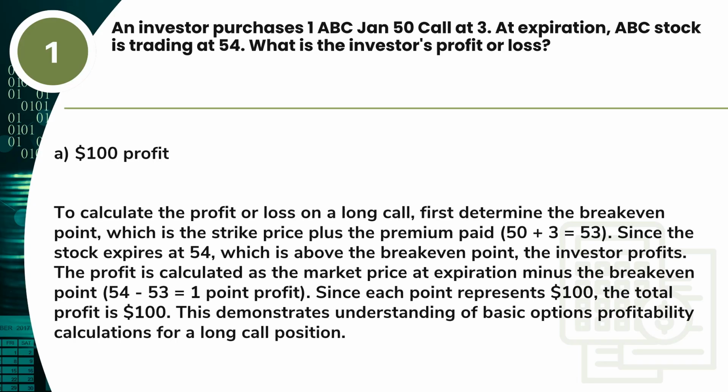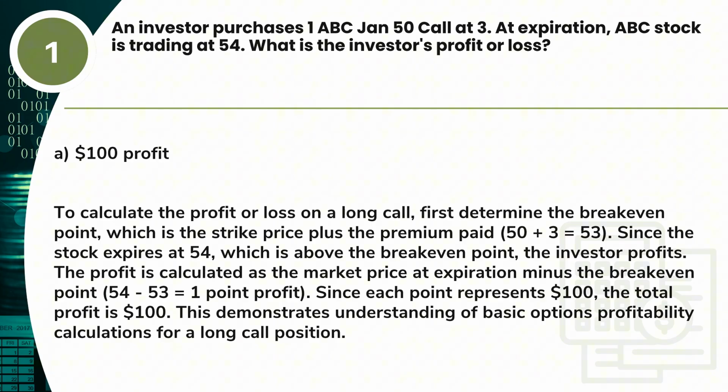Answer. A. $100 profit. To calculate the profit or loss on a long call, first determine the break-even point, which is the strike price plus the premium paid. 50 plus 3 is equal to 53. Since the stock expires at 54, which is above the break-even point, the investor profits.